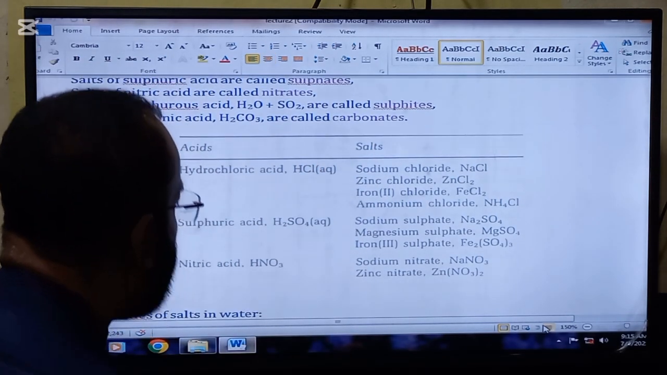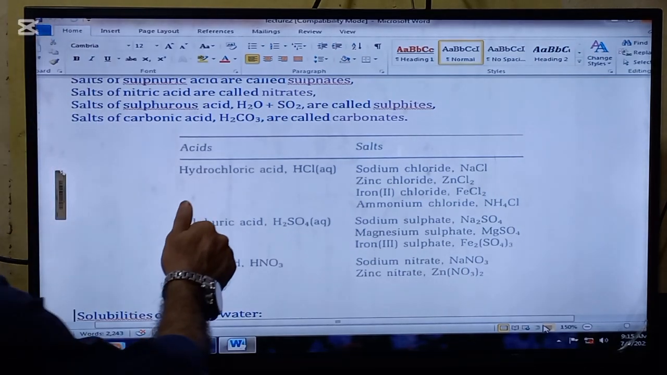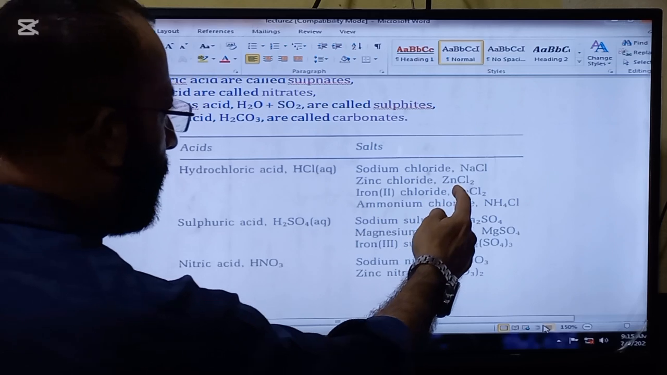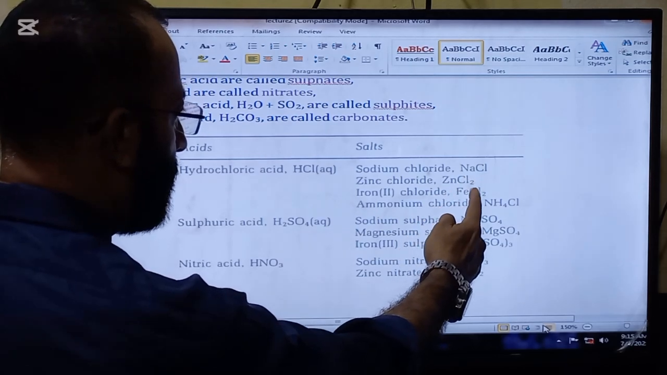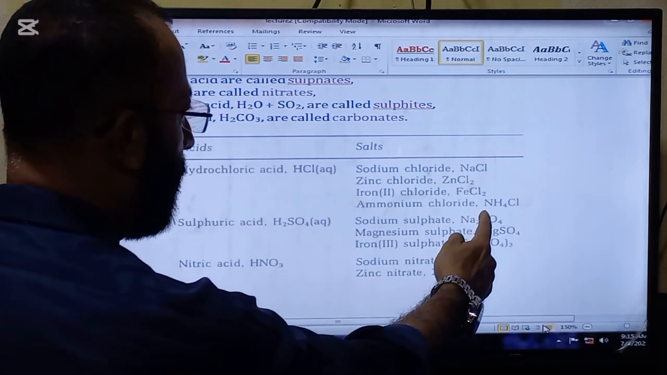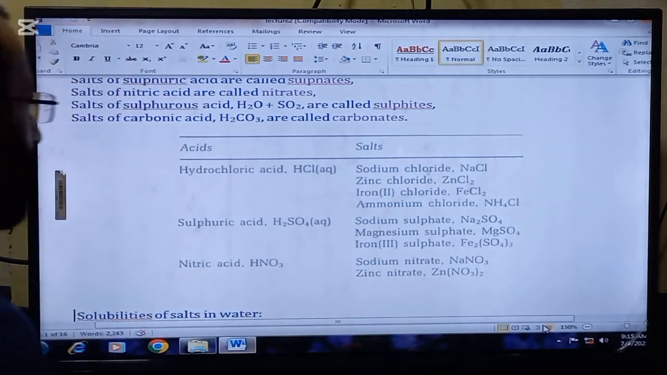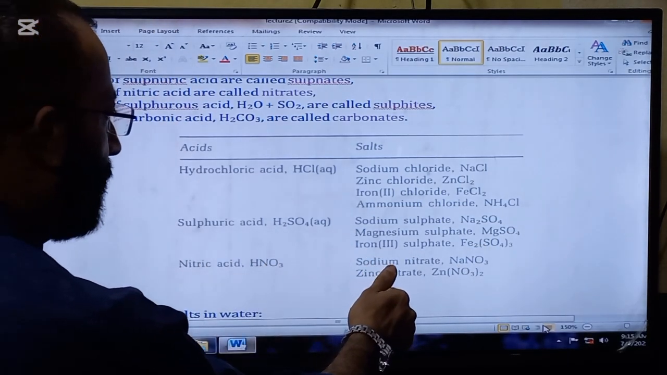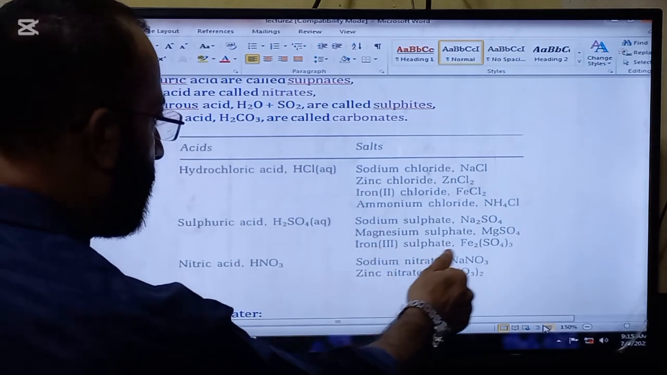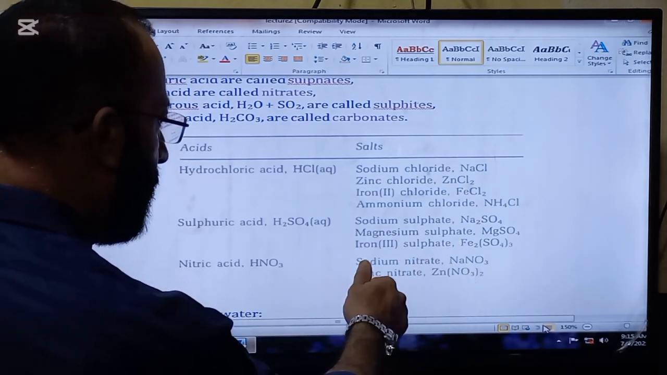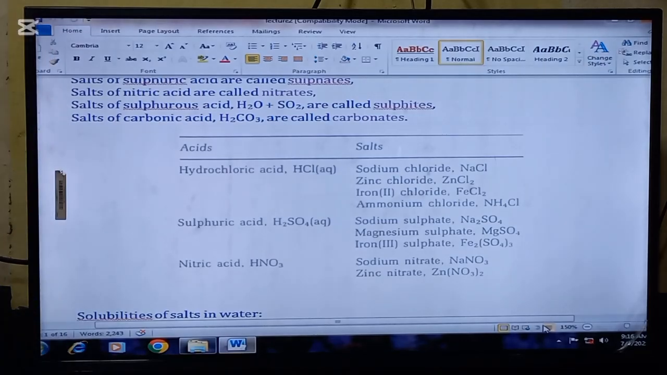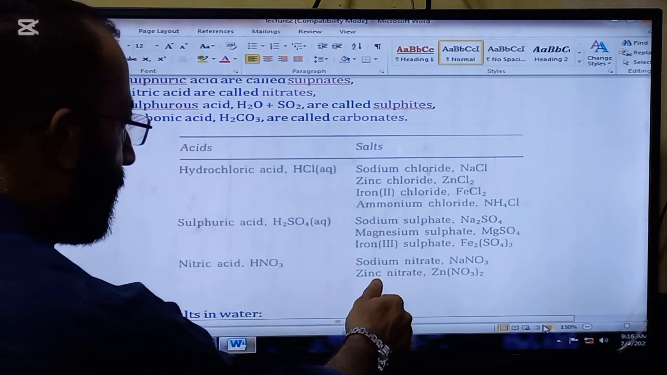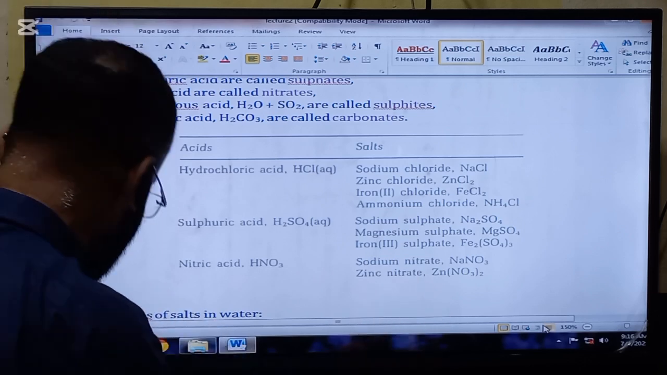And here are some more examples. Hydrochloric acid salts are called chlorides, and here are some examples: NaCl, ZnCl2, FeCl2, and NH4Cl. The salts of sulfuric acid are called sulfates, and there are some examples: sodium sulfate, magnesium sulfate, iron sulfate. And the salts of nitric acid are called nitrates. So here are some examples: sodium nitrate and zinc nitrate.